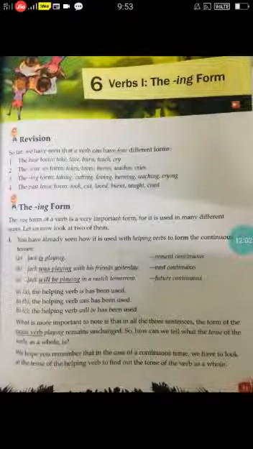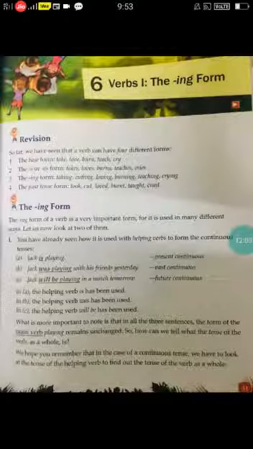Here, if you see on page number 31, the base form is the basic word which we have without any additions to the word. We add s or es or ed or d or ing to change them into the other tenses, whether it is past tense, present tense, future tense, whatever it is. So in this lesson, we are going to learn about the ing form. We have seen how to identify the present continuous, past continuous, and future continuous.